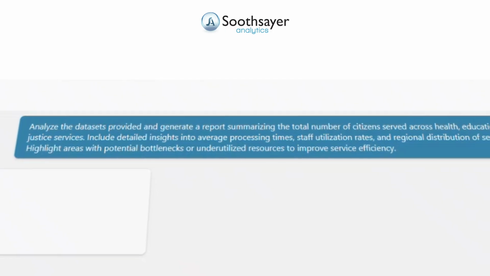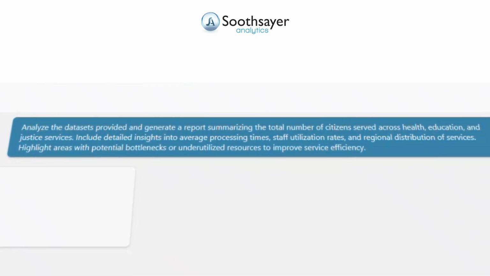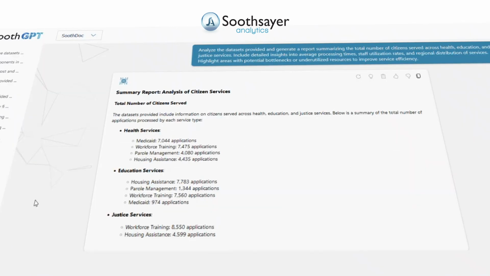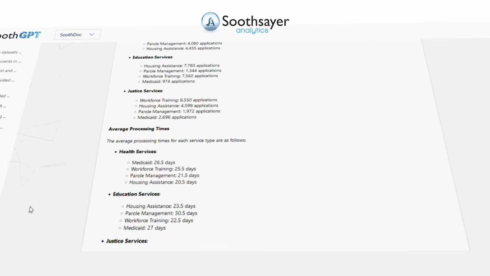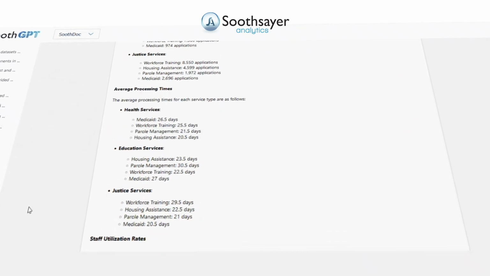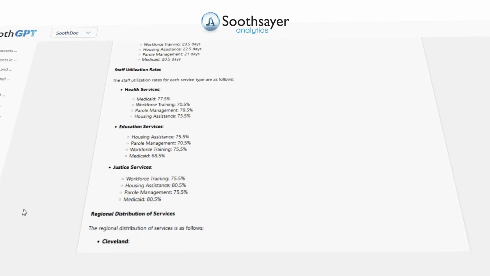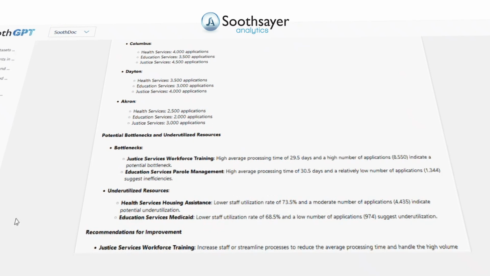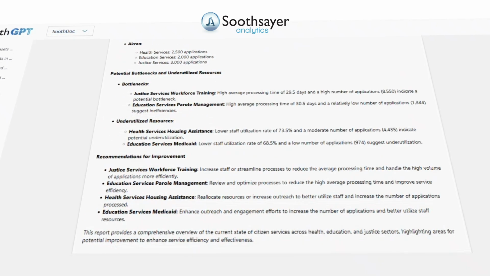Let's begin by generating a report summarizing the total number of citizens served across health, education, and justice services. We will also seek insight into average processing times, staff utilization rates, and regional distribution of services in highlight areas with potential bottlenecks or underutilized resources to improve service efficiency. This demonstrates how SoothGPT can unify and analyze complex datasets to identify operational inefficiencies and support data-driven decisions for improving